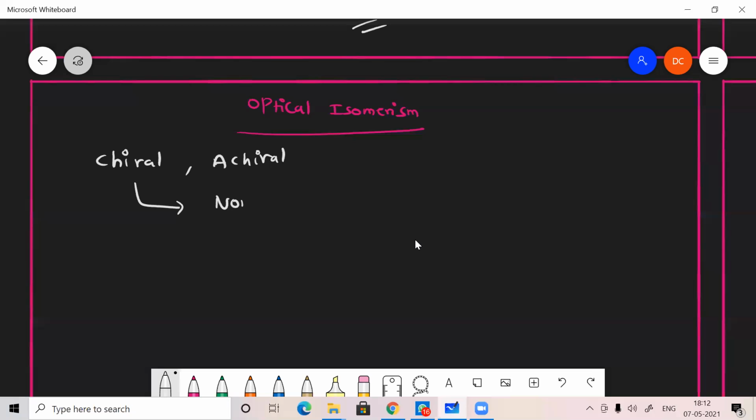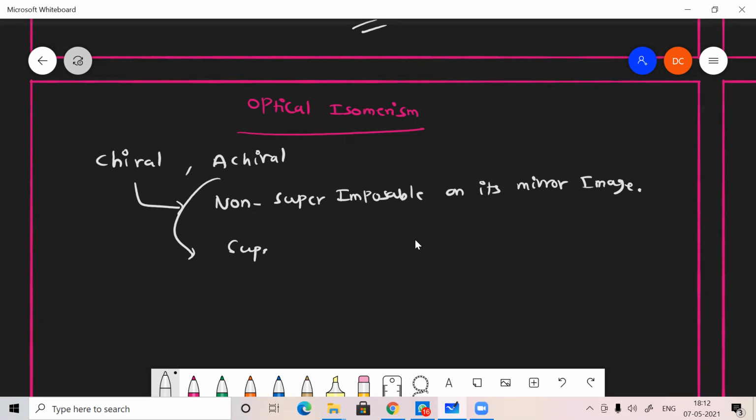They are all non-superimposable on its mirror image. But if it is achiral, they are all superimposable on its mirror image.